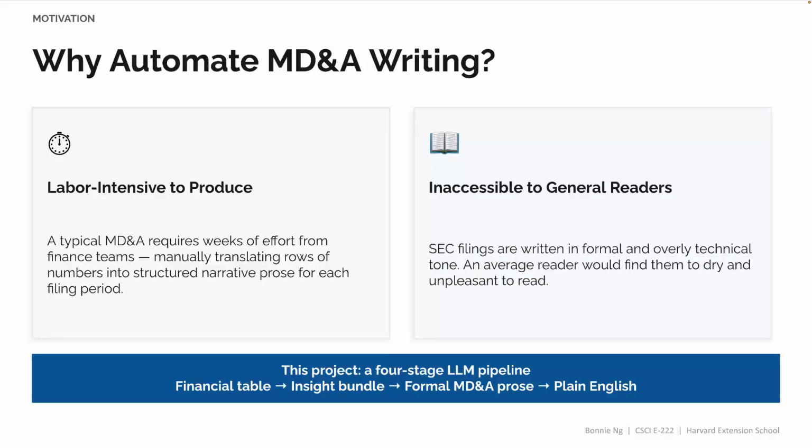The writing style of MD&A tends to be very formal, dry, and often full of accounting jargon. This is done partly to ensure that we're being very factual about the financial results, but it also creates unnecessary friction for an everyday layperson who just wants to read the financials and understand how a company is doing financially. This project tries to address both: to automate the translation from table to MD&A, and then to simplify that MD&A into plain English.